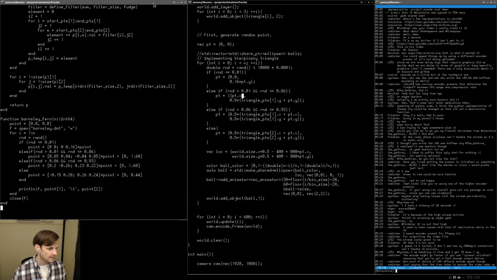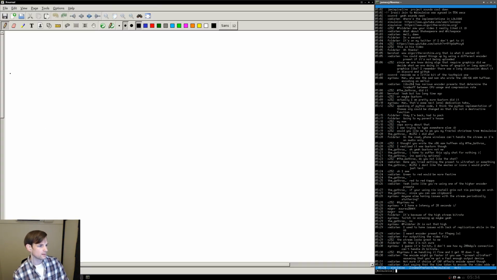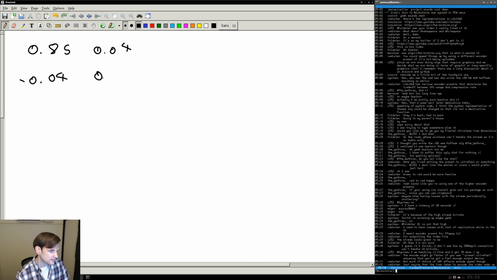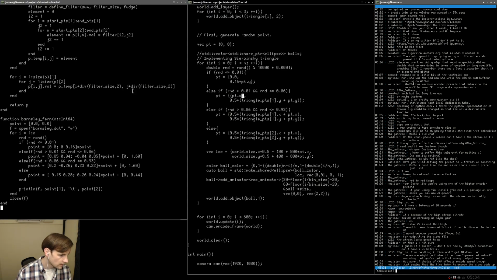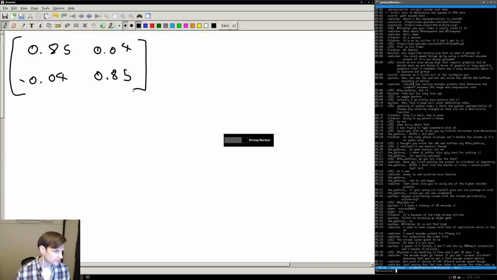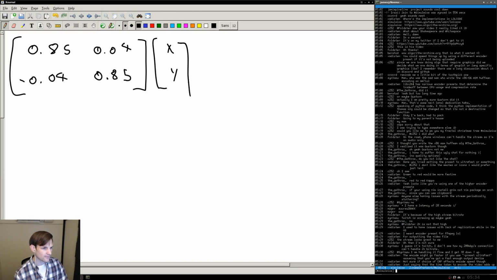Okay, so the first one is going to be 0.85, 0.04, negative 0.04, 0.85, I believe. Let me take a look at that real quick just to make sure I did that right. 0.85, 0.04, yep, that is correct. So this is going to be times x and y, and then we have an offset after that.